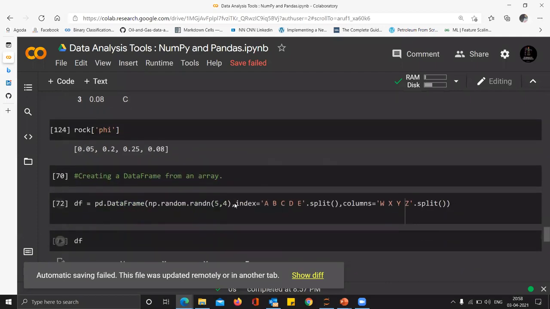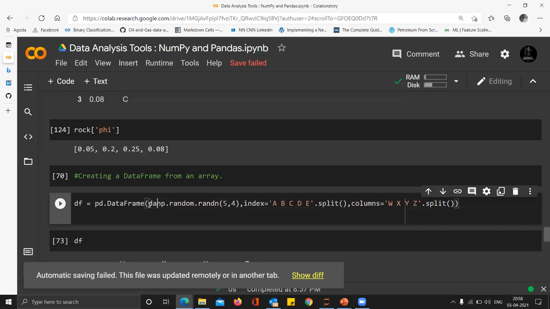Suppose this is the data that we need. So what that does, right now we discussed 10 minutes back that we have a standard normal distribution, and we can just generate 5,4, which means 5 rows and 4 columns of data, and this is the data. Okay, this is the data attribute of the data frame. So this is the data that will go on in this data frame.